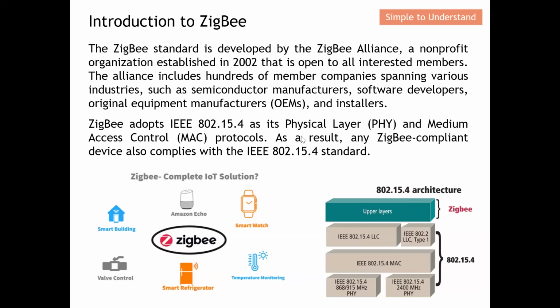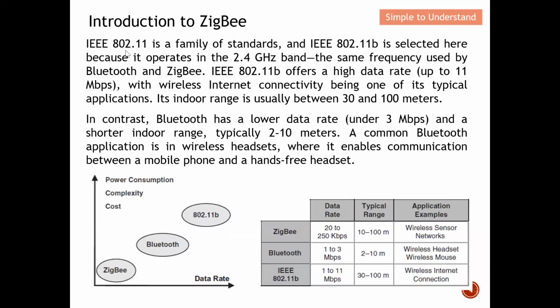Next, the IEEE 802.11 series. Basically, this is a series of Wi-Fi standards. This 802.11 is for the Wi-Fi standard. It's a family of standards. And IEEE 802.11b, the B standard of Wi-Fi, in fact, is one of the pioneers of the Wi-Fi standard.